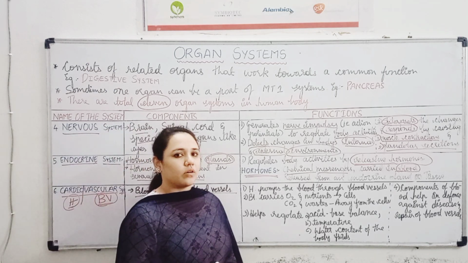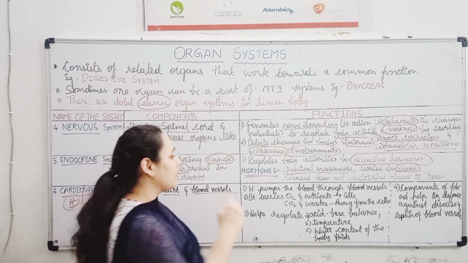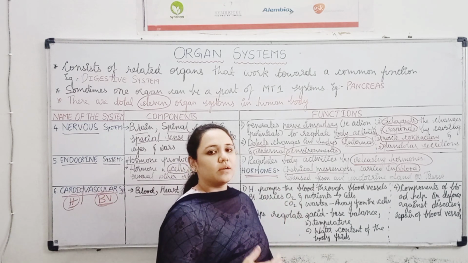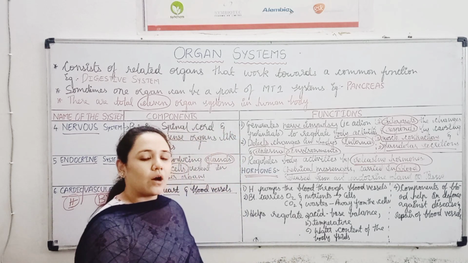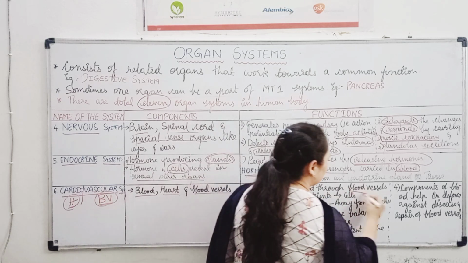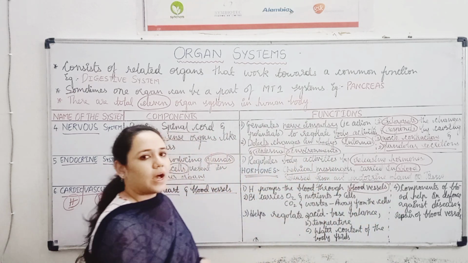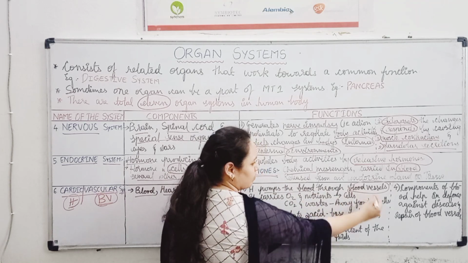So what is the function of cardiovascular system? क्योंकि इसमें heart है, what is the function of heart? Pumping of the blood to various parts of the body. And how this blood goes to various parts of the body? It goes through blood vessels. So the function of heart is pumping of blood through blood vessels.